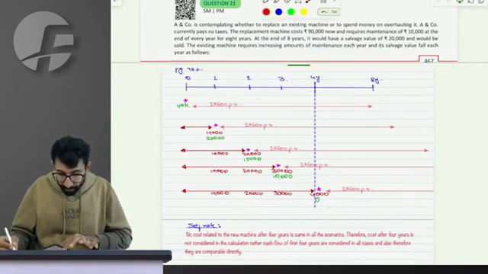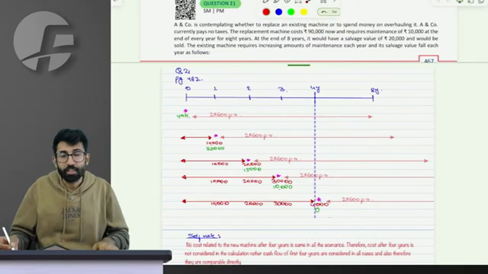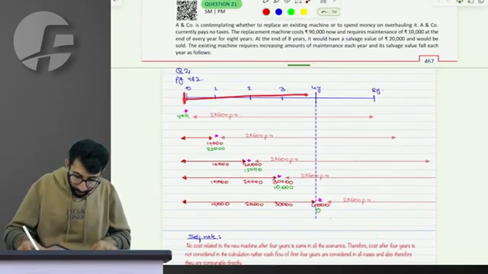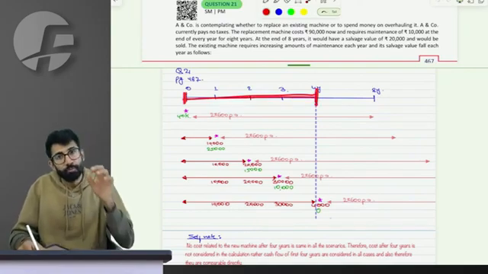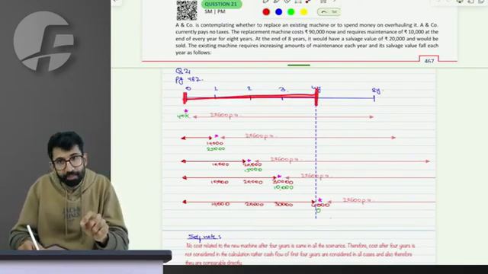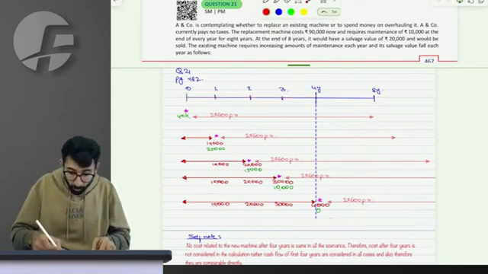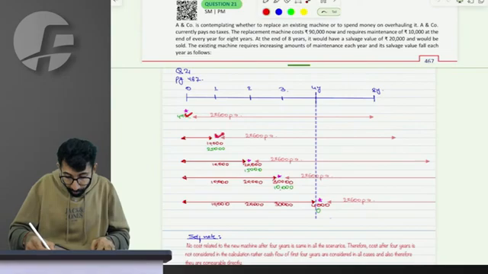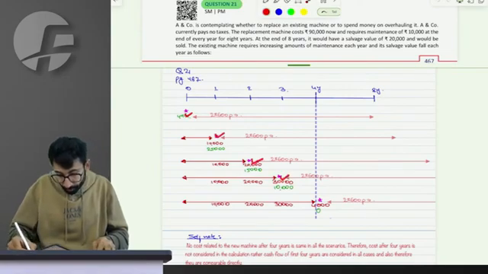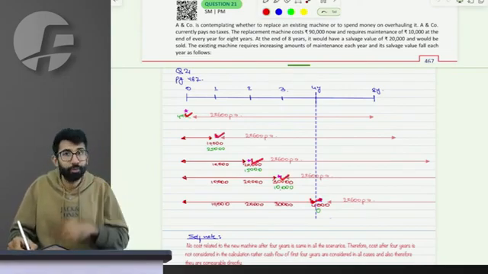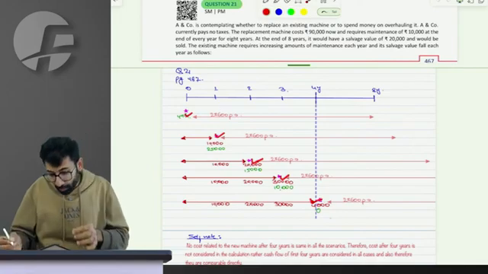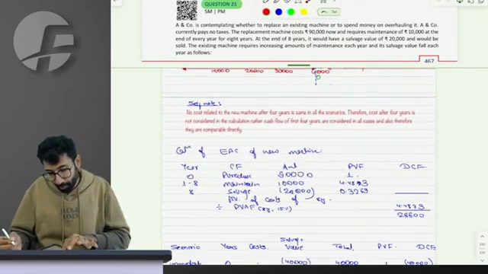They say that you have an existing machine now, which can at max be there with you for a period of 4 years. Which means at the end of the 4th year at most, you will have to buy a new machine. But if you want, you can buy even now, or at the end of the first year, second year, third year, fourth year. You have 5 choices in total, right? Question 1, should you buy the new machine or not?